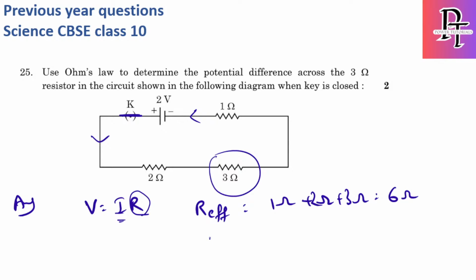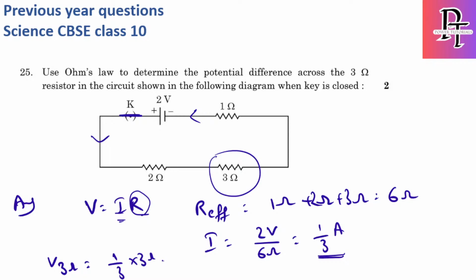So current will be V, that is 2 volts by 6 ohms, which is 1 by 3 ampere. Now we know current and resistance, so the voltage across the 3 ohms resistor is 1 by 3 into 3 ohms, which is 1 volt.